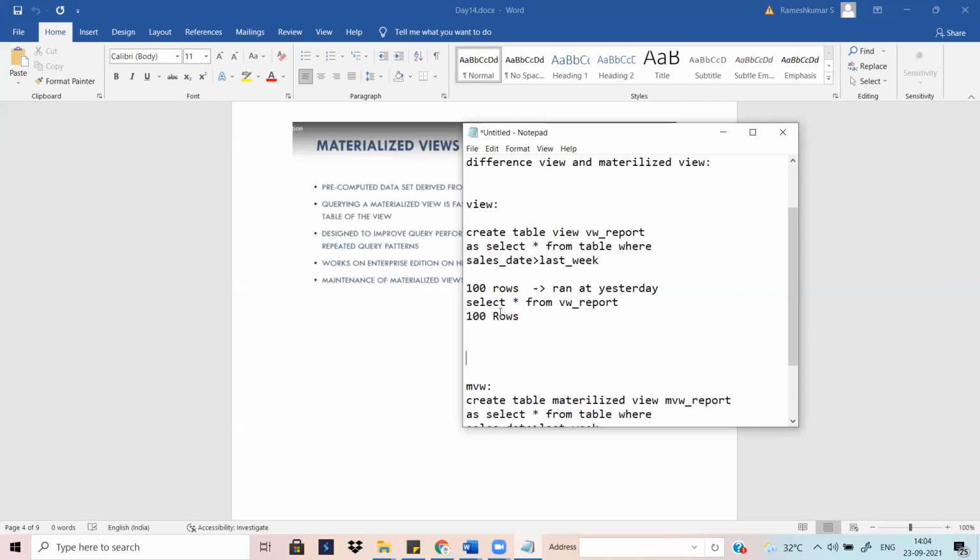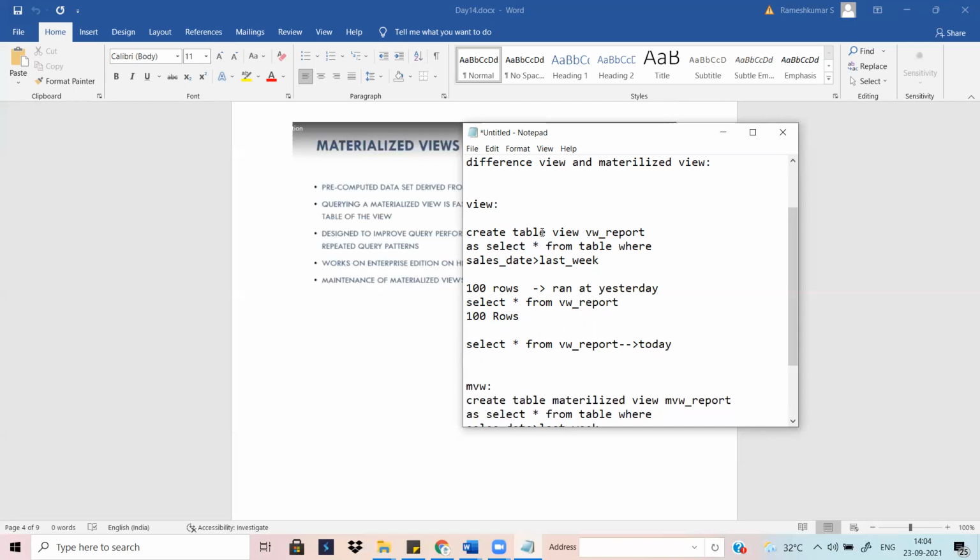Okay. So when you run the view again today, maybe in this underlying table, the sales data table, they loaded some records today.